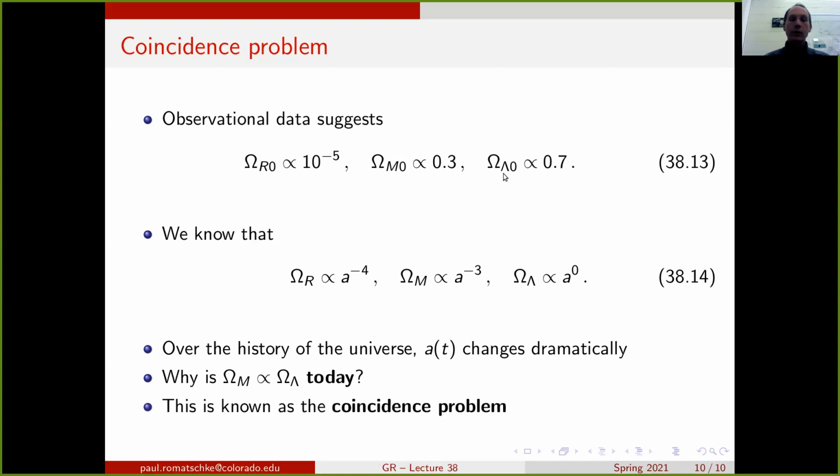This is known as the coincidence problem, because the question is, why is it that today we have this coincidence that the matter and dark energy contributions are about the same order of magnitude, when they could be very different and presumably have been very different in the past and will be very different in the future? So why is it that they are almost the same today?